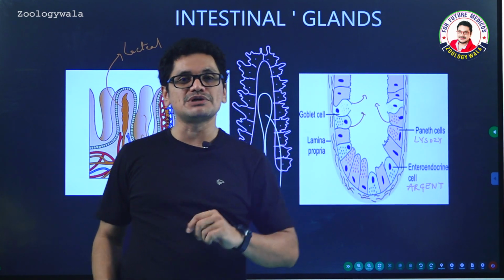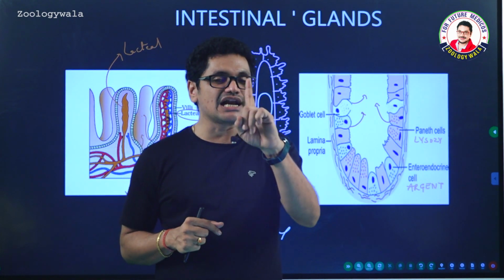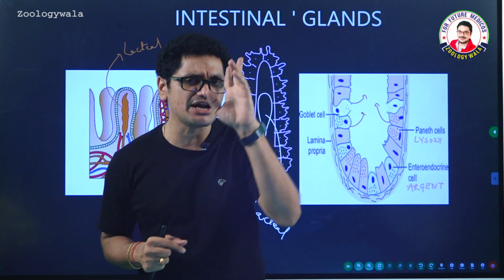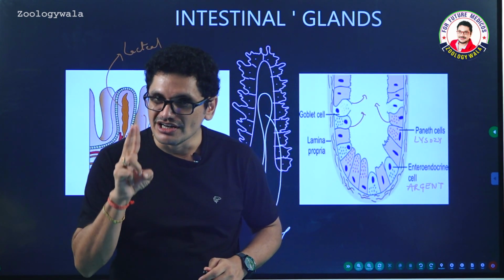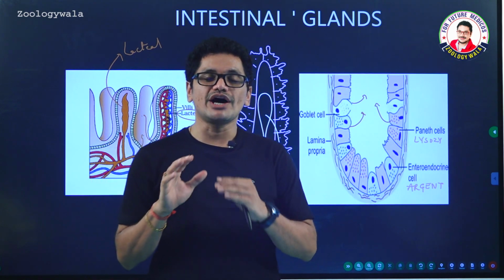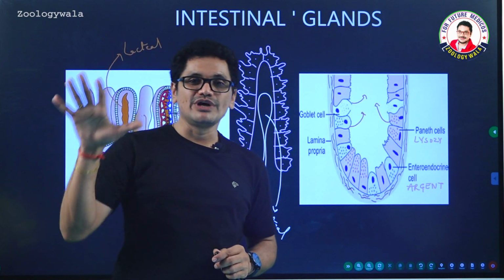We require some more weapons in order to fight the war of digestion. What are those weapons? Intestinal glands are over, gastric glands are over. Very important weapons: salivary glands and liver, and of course the pancreas. We are going to finish these digestive glands in the next video, then we can begin the physiology.